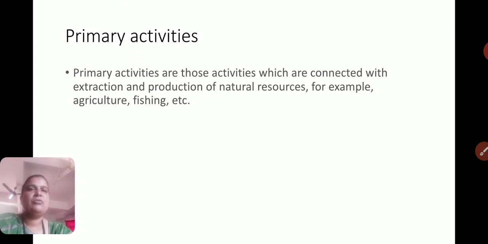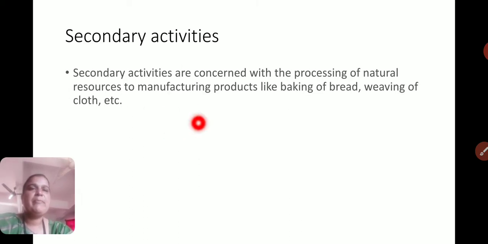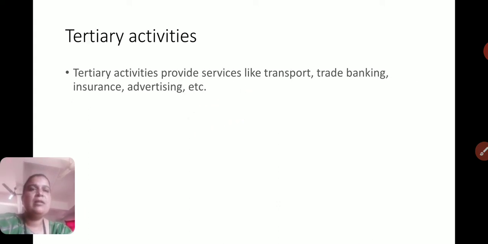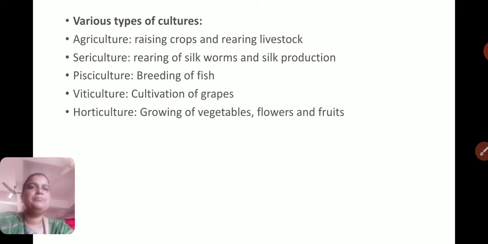So these are the three types of activities: primary activity, based on natural resources, where no new production takes place; then secondary activities, where manufacturing of products is done by the people; and tertiary activities, where only services are provided by the people.